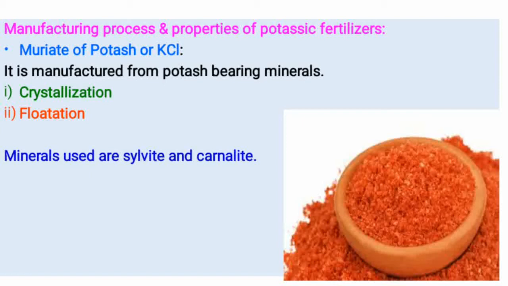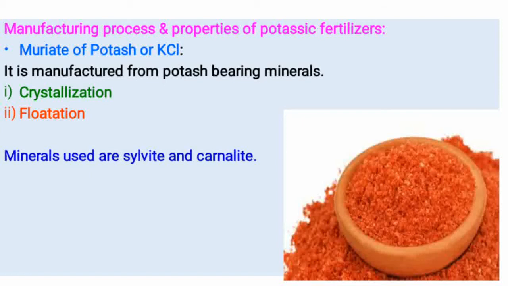Okay, and the next step is flotation. This method is based on the difference in specific gravity of KCl and NaCl, that is potassium chloride and sodium chloride. KCl has less specific gravity, that's why it floats on top of NaCl. So that is the basic manufacturing process: first step is crystallization and then flotation.